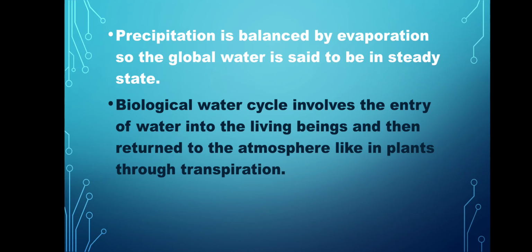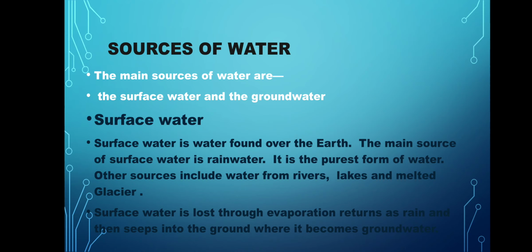Now the biological water cycle involves the entry of water into living things and then return to atmosphere like in plants through transpiration. Now what are the sources of water? There are two main sources of water. One is surface water and the groundwater. So what is surface water? Surface water is water found over the earth. जो पानी के जो अर्थ के ऊपर, सॉइल के ऊपर जो पानी इकट्ठा हो जाता है, लाइक इन रिवर्स है, सीज है, ओशंस है, वो सारे क्या, दैट इज द पार्ट ऑफ surface water and it is the purest form of water, and the surface water is lost through evaporation, return as rain and then seeps into the ground.